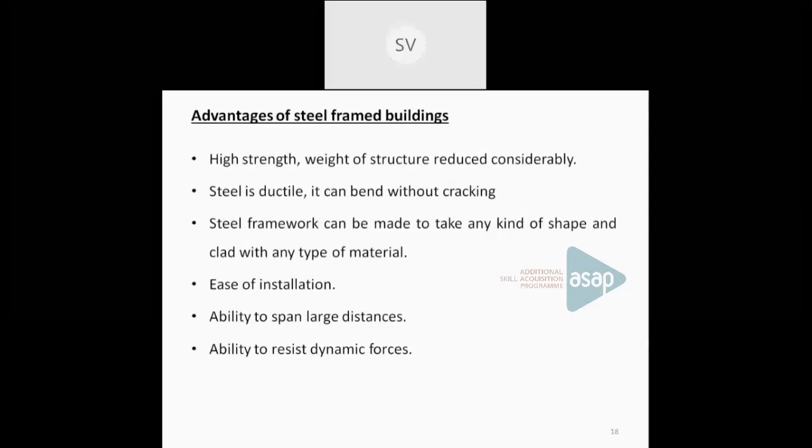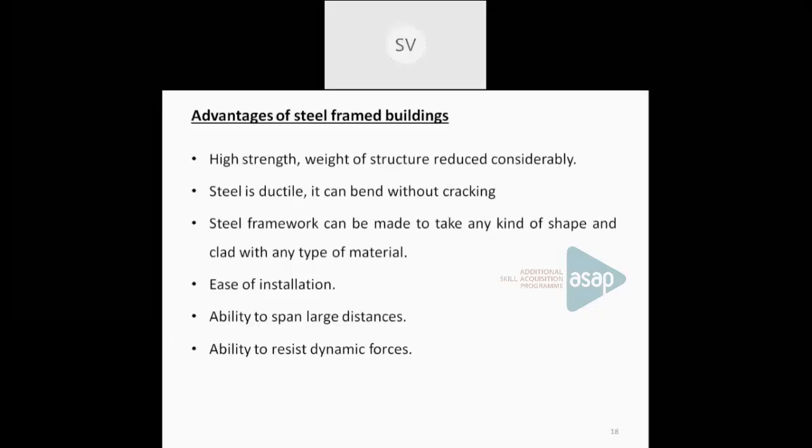Steel is very ductile in nature. That means it can bend without cracking. Without crack formation, it can take its load by bending action. Then it can be made to any shape, and cladding also is possible with this steel material. And installation is easy. It can be used for large spans as well as to resist dynamic forces also. So these are the advantages of steel framed structures.